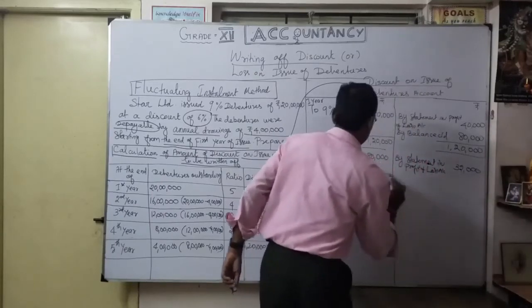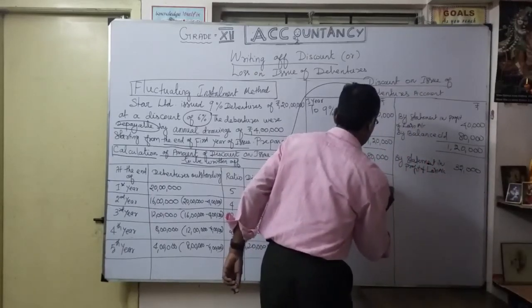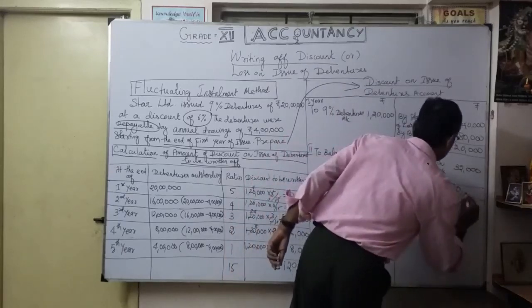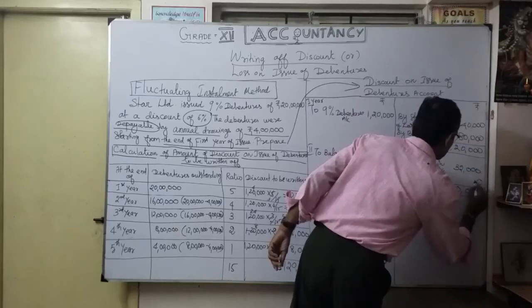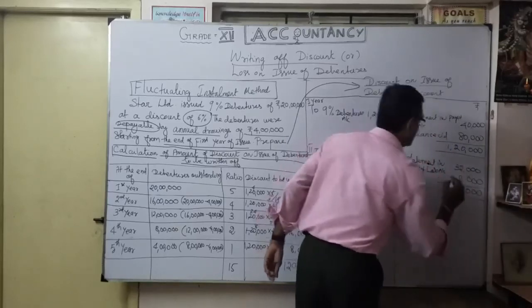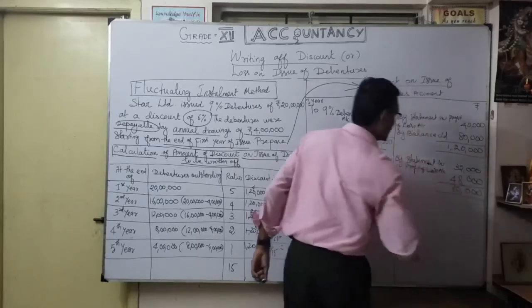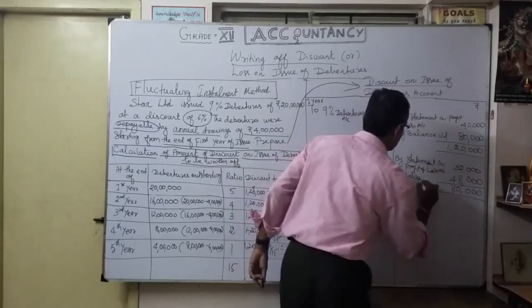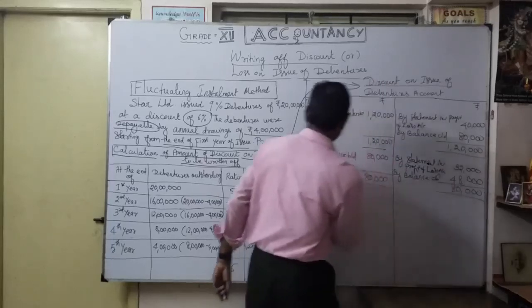I am going to balance now. 80,000 here. What's the balance? 0, 8 2s are 10, 1, 3 plus 1 is 4. So balance is 48,000. So by balance carried on. Now the second year.